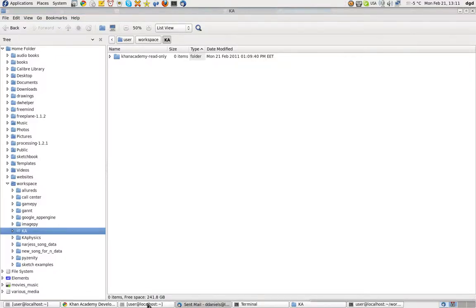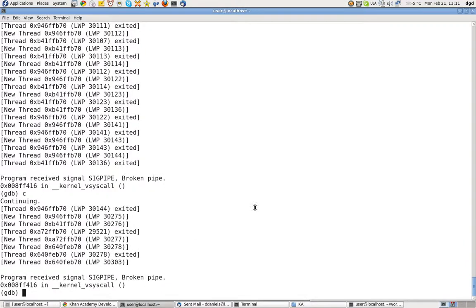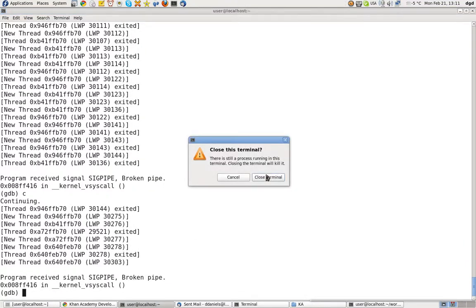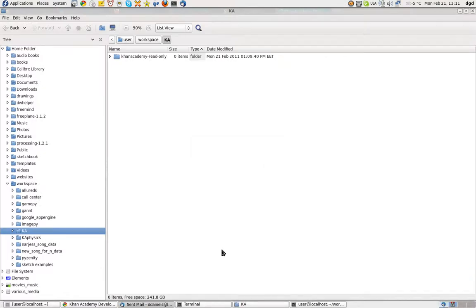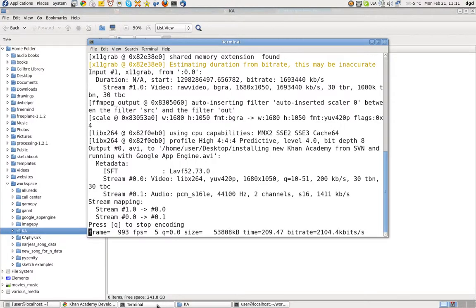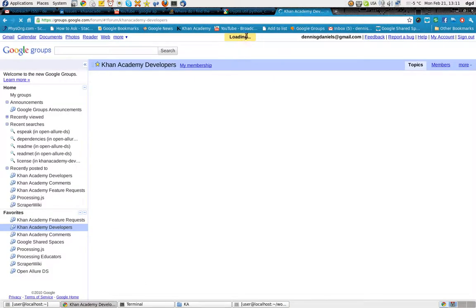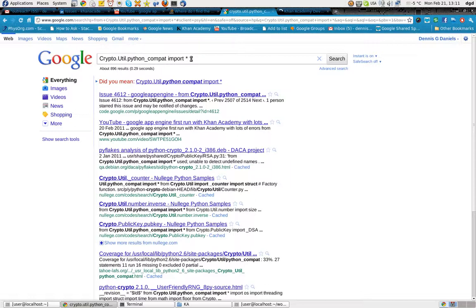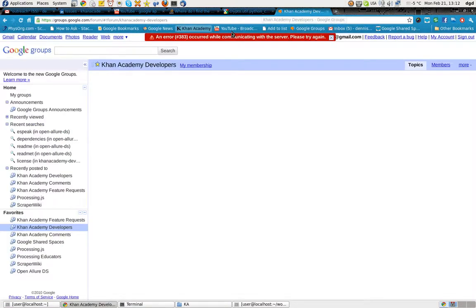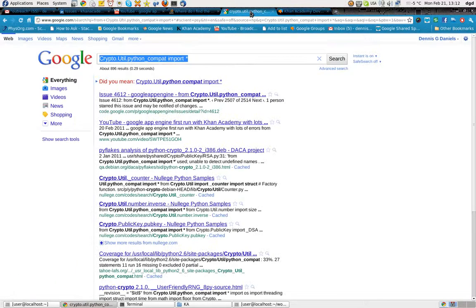Close that. Yeah, Thunderbird died again. Close the terminal. And see if our page loaded. Not yet. Alright. Here's the error I got the last time I tried to load it. Actually 4612 Google App Engine. There it is. That's the bug I posted at Google App Engine. Not sure if that's a problem with me or a problem with Khan Academy code. Still not working.